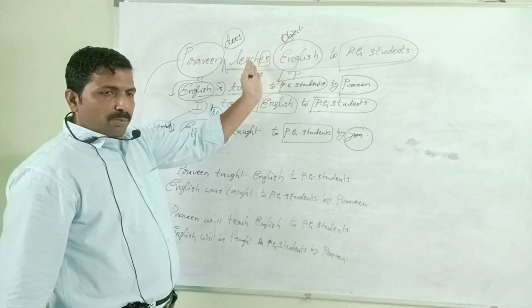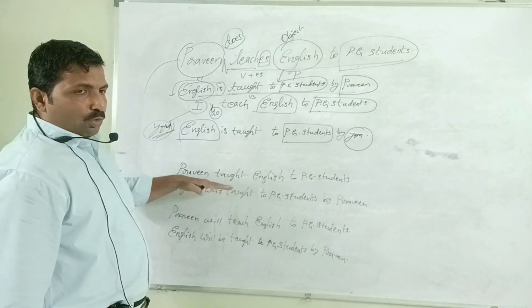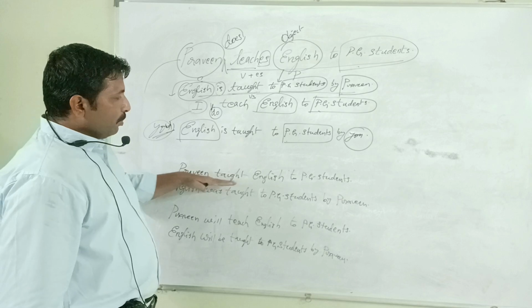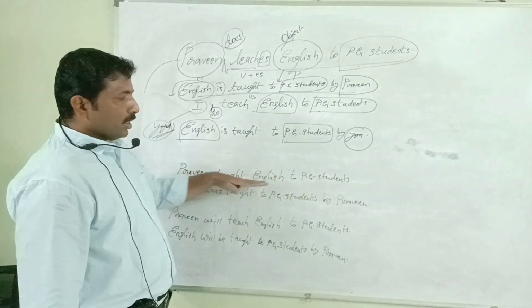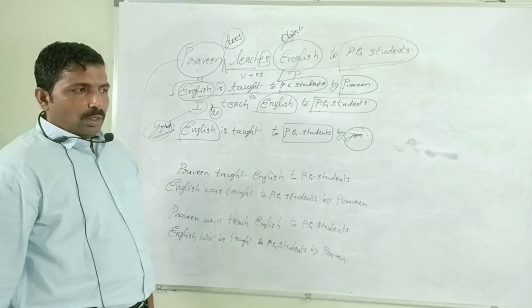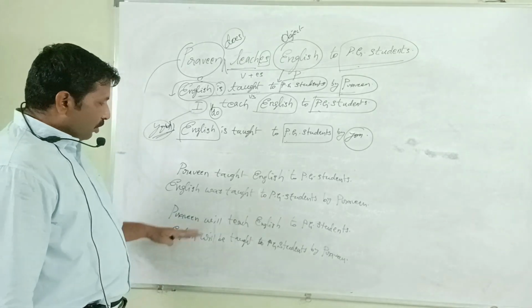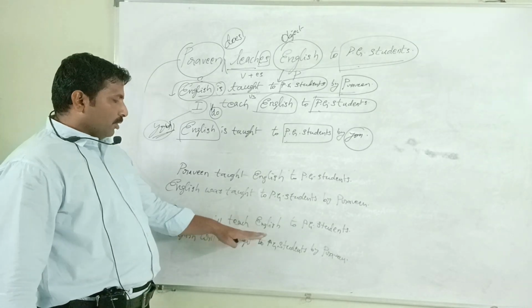Anyway, see, this sentence is Praveen teaches English to PG students. This sentence is simple present action because it is daily routine. When do you use this simple past action active voice? Praveen taught English to PG students, in which the action was completed in the past. He taught English to PG students.